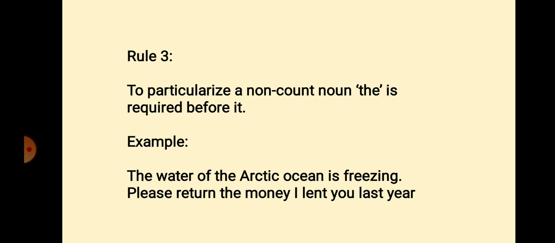Rule number 3. To particularize a noun, count or non-count, the is required before it. Non-count means uncountable. Example, the water of the Arctic Ocean is freezing. Please return the money I lent you last year. Water and money are uncountable nouns. But here they are used with the because we are particularizing that particular uncountable noun.